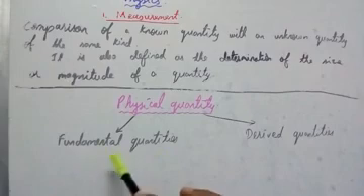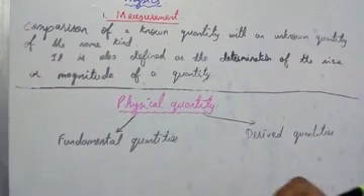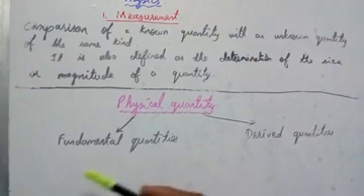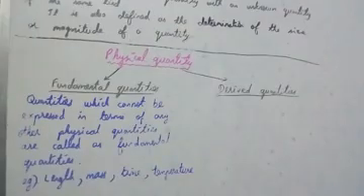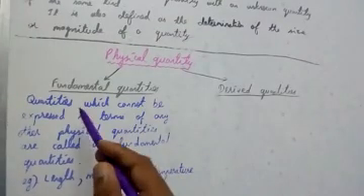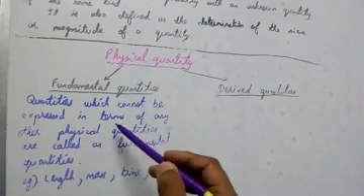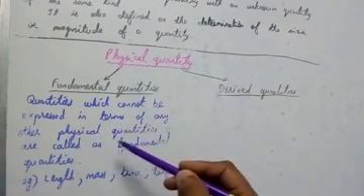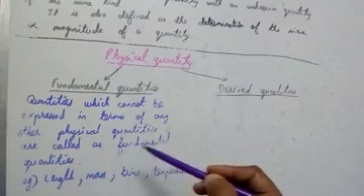Fundamental means basic things. For example, length is a basic thing, mass is a basic thing, time is a basic thing. We'll see one by one. Let me write that first for you. Now I'll read it. Quantities which cannot be expressed in terms of any other physical quantities are called fundamental quantities.